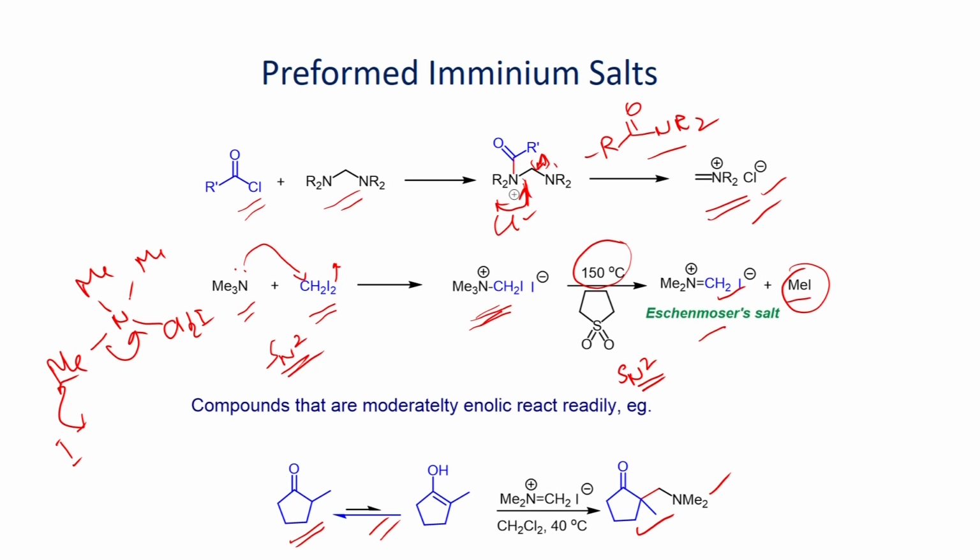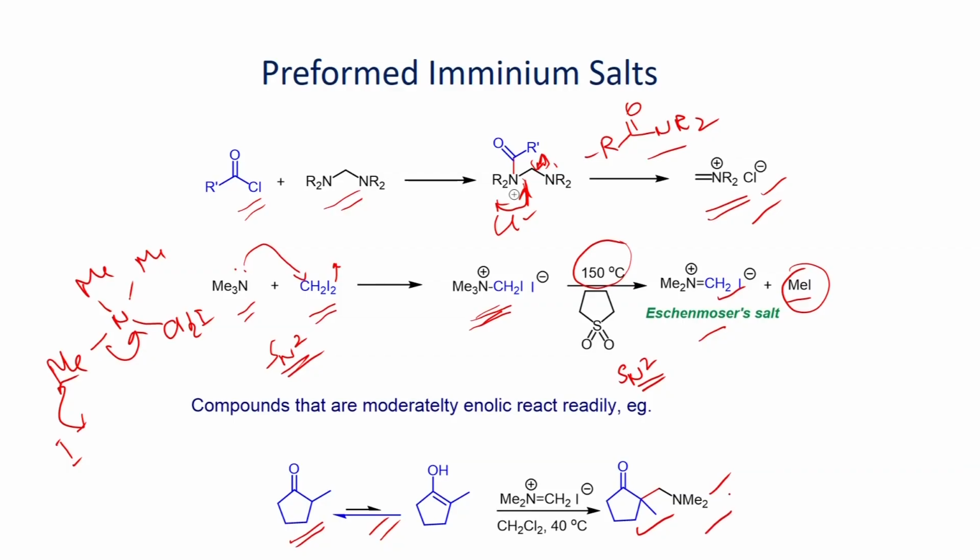So far, we have seen the nature of the amines as well as the carbonyl compounds that can be used for the Mannich reaction. Then we also have seen the formation of iminium salt, that once you form this salt, that can be readily reacted with the enolizable compound in the absence of acid to give the Mannich product. In the absence of acid, you generate a small amount of enol, since the reaction exists in equilibrium. As soon as you form the enol, it can undergo reaction with this iminium salt, and you can give the addition product.